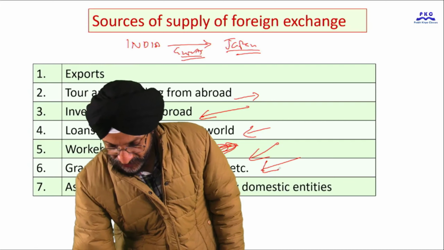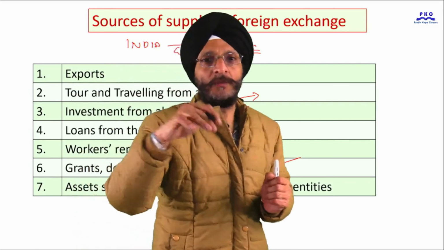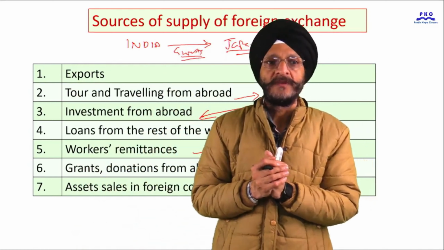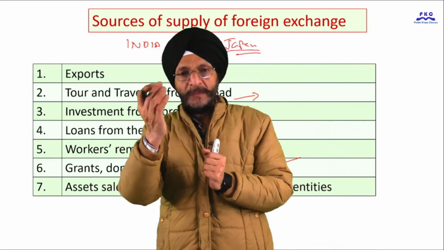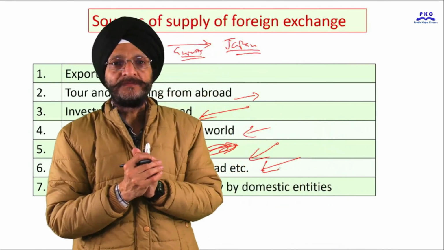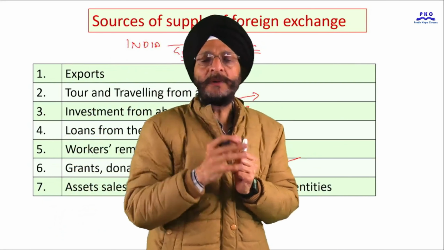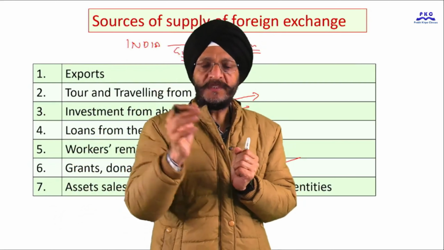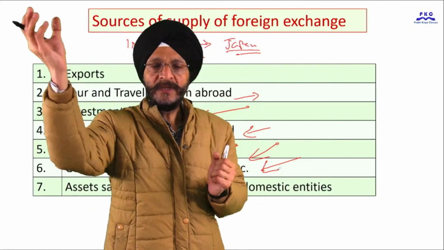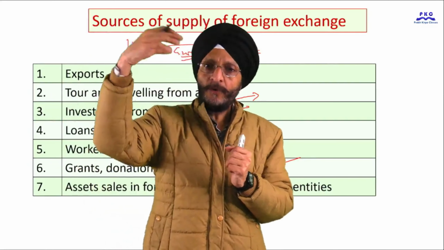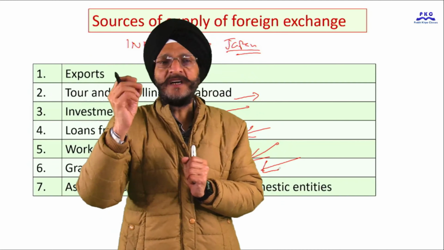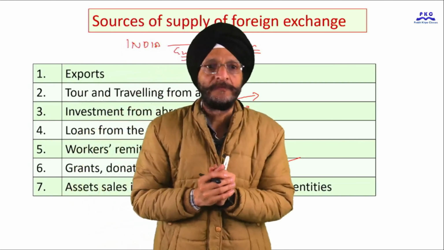Sometimes we receive grants and donations from abroad. It may be unilateral transfers or some sort of grants for investment purposes, some specific purpose. Some donations may be received by our country from the rest of the world. It also results in the supply of foreign exchange.